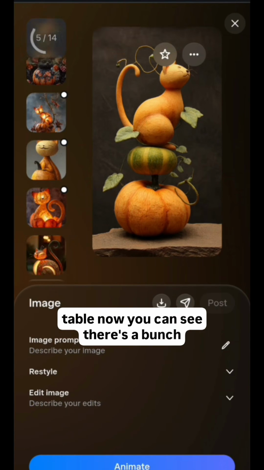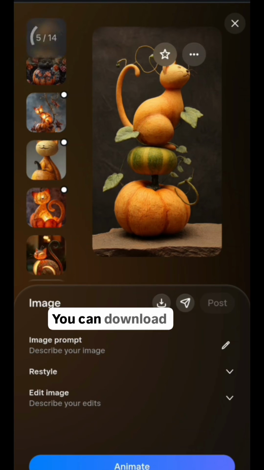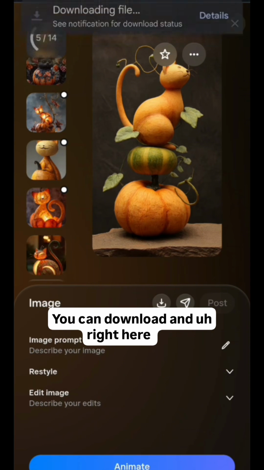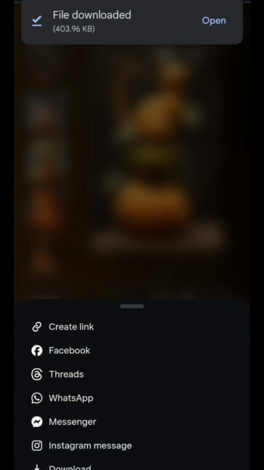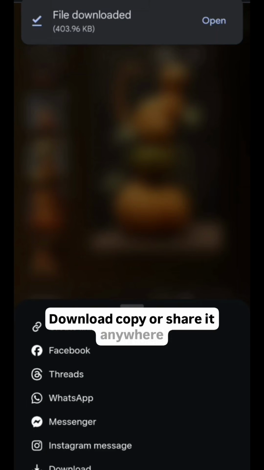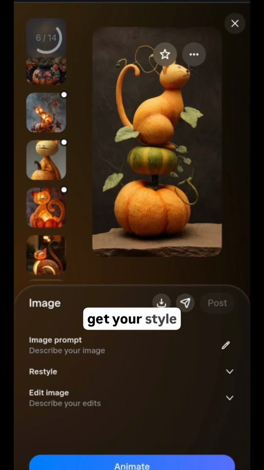Now you can see there's a bunch of other buttons here which I really recommend to play with. You can download right here, and you can share. Download, copy, or share it anywhere. So share in the group with us and get your style.